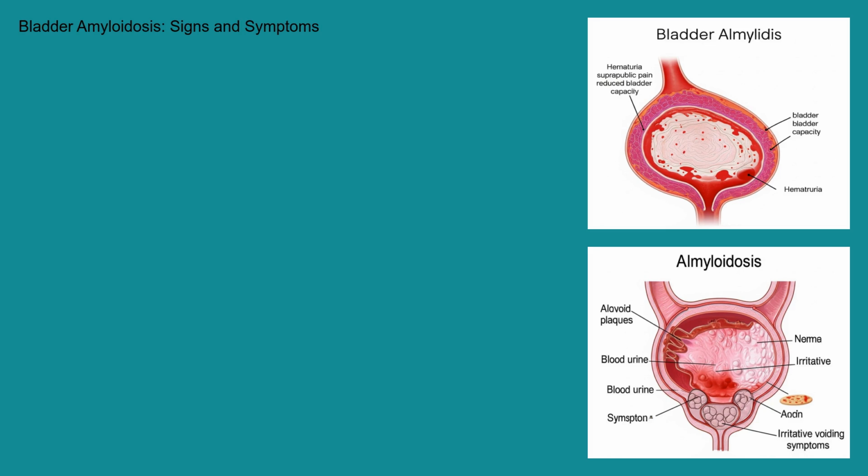The signs and symptoms of bladder amyloidosis can be varied, depending on the extent of the amyloid deposition. A common symptom is hematuria, or blood in the urine, which can range from microscopic to visually apparent. Patients may also experience irritative voiding symptoms, such as urinary frequency, urgency, and nocturia, which is the need to urinate frequently at night. In some cases, patients may experience suprapubic pain or discomfort. In advanced stages, reduced bladder capacity can lead to difficulty storing urine and increased urinary frequency and urgency.